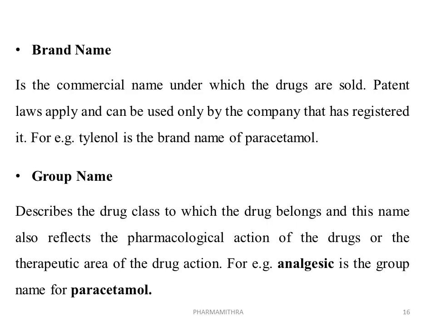Brand name is a commercial name under which the drugs are sold. For example, Tylenol is a brand name of paracetamol, or Trocin, which is also paracetamol. Group name. Group name means the drug class to which the drug belongs, and this name reflects its pharmacological action. For example, for paracetamol the group name is analgesic. That is, this group name reflects the pharmacological effect of the drug.